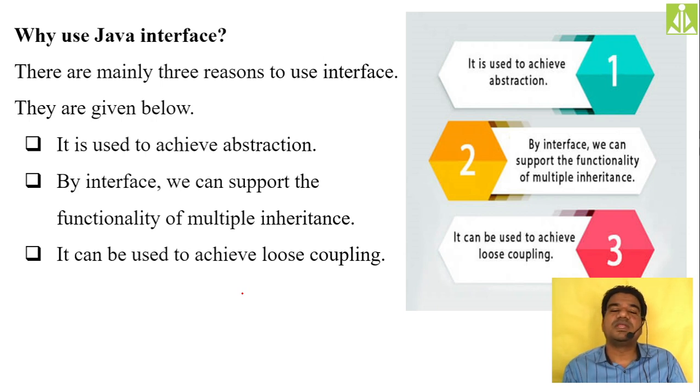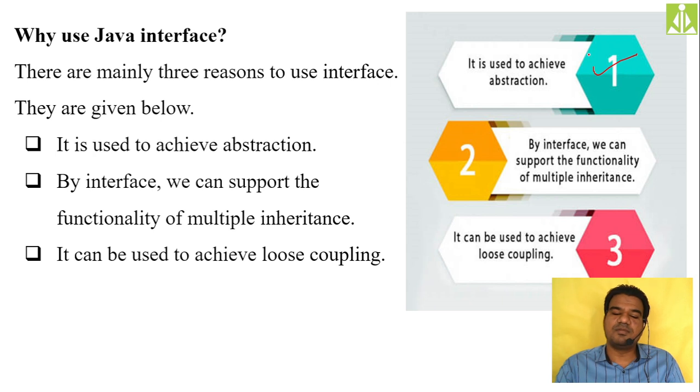Why are we going for interfaces? Because of three important reasons. The first reason is that it is used to achieve abstraction. Abstraction is hiding the unnecessary details and showing only the necessary details. We already had a prolonged discussion on this abstraction concept. Then the second one, to implement multiple inheritance.